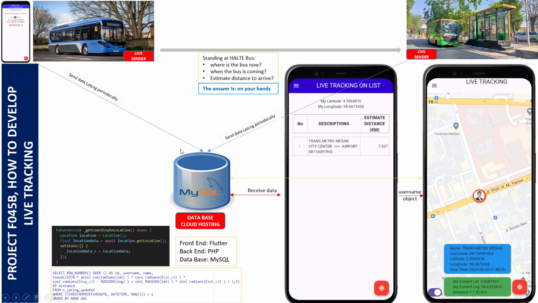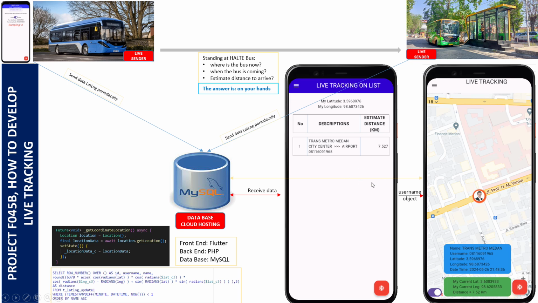So now if we use this application, we know someone is using this application like this. We can see this one, Trans Metro Medan, from city center to airport.